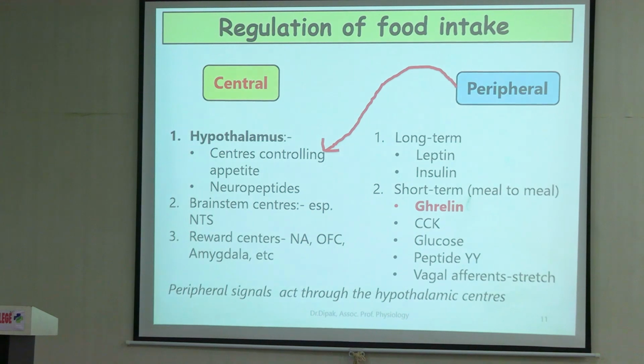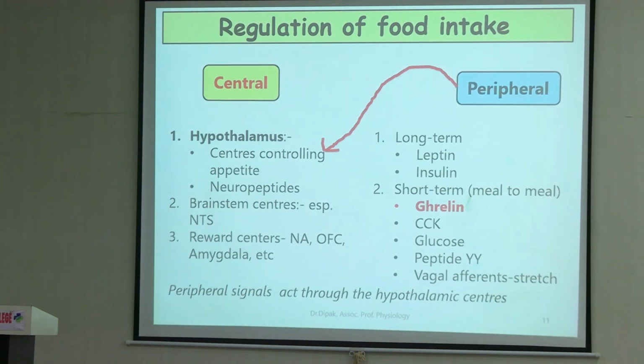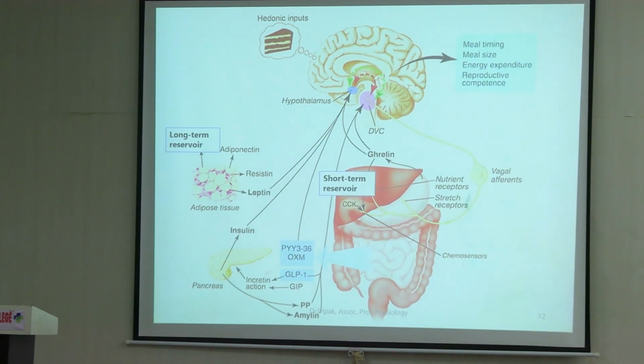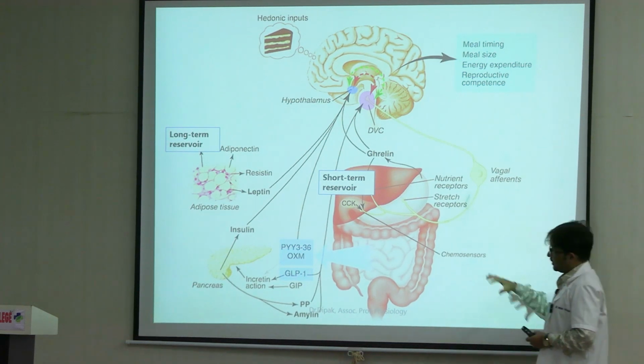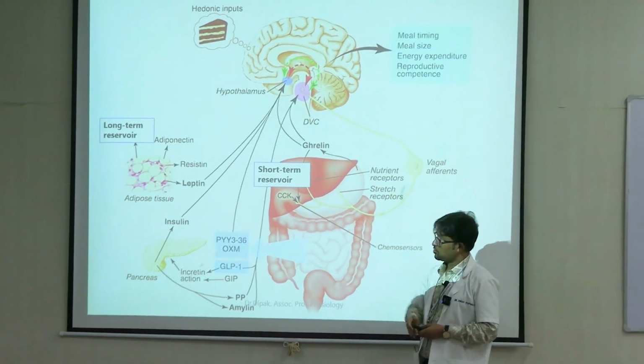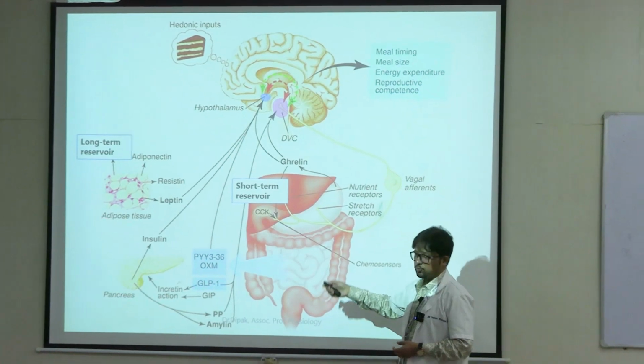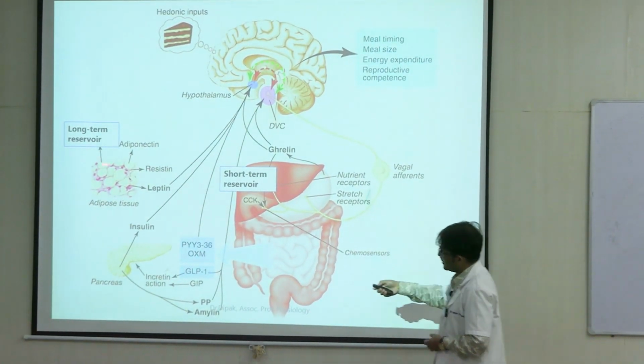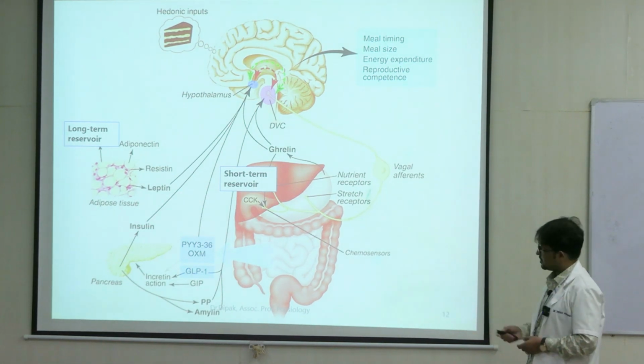All others induce satiety. Let us now look at the centers of the hypothalamus. Here what is important in this diagram, I told of long term and short term. Long term reservoir is adipose tissue. So this is leptin, as you can see, acting on the hypothalamus.